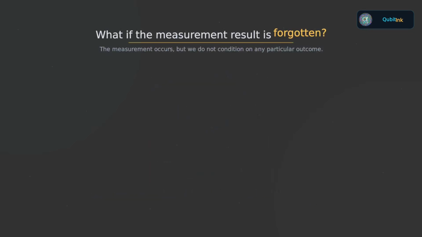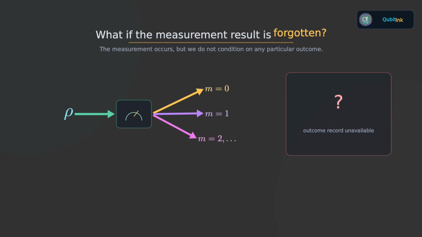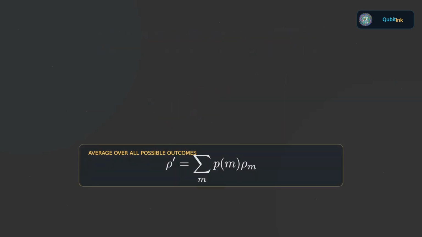Well, let us push the idea one step further. What if the measurement happened, but we did not learn which result occurred? Maybe the apparatus recorded the result and the file was lost. Or perhaps the result was deliberately ignored. For each possible measurement result m, there is a corresponding post-measurement state, and that state occurs with probability p of m. If we average over all those possibilities, the probabilities and normalization factors cancel in a very convenient way.